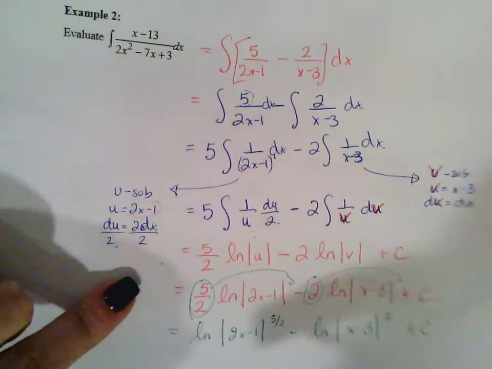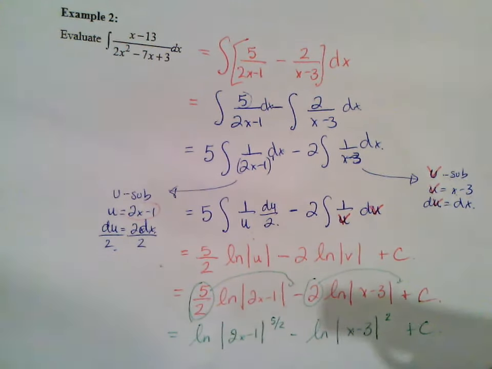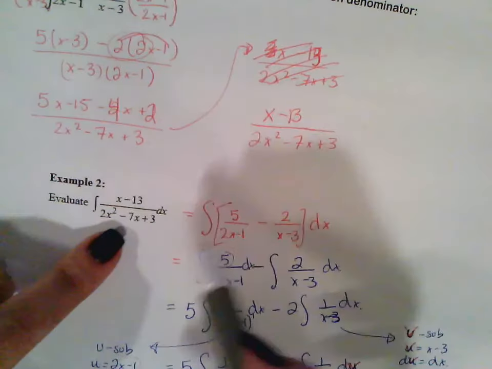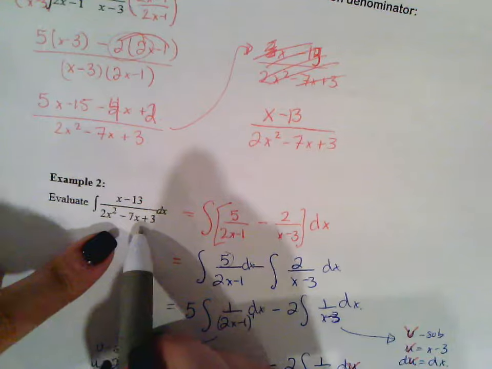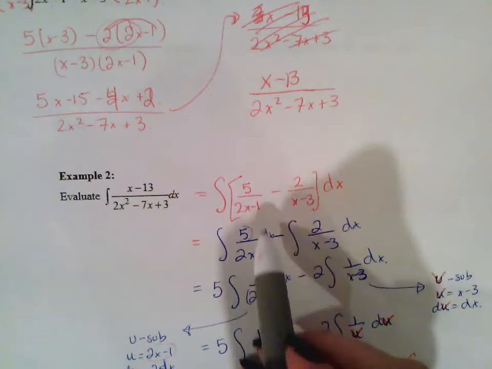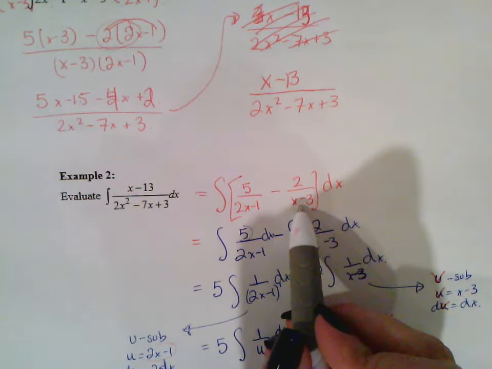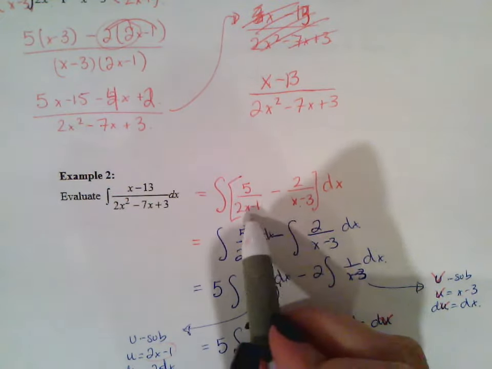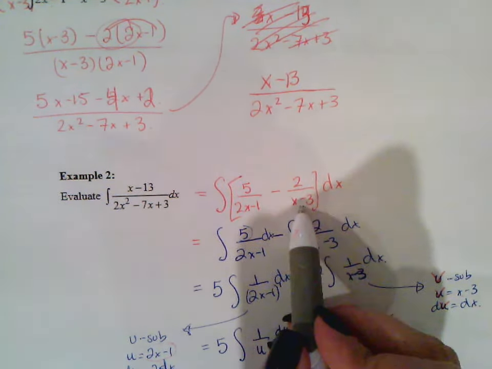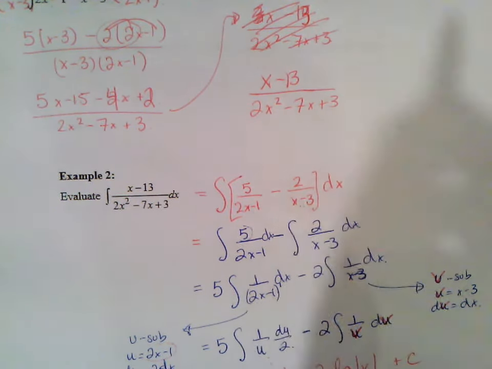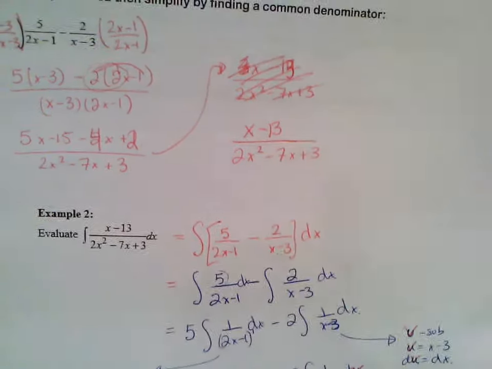Okay? But this was easy because you really didn't have to do much work. The work really comes from breaking up this rational function into two individual linear, non-repeating denominators. Okay, they can't be the same. So in order to do that, we actually do have a method.